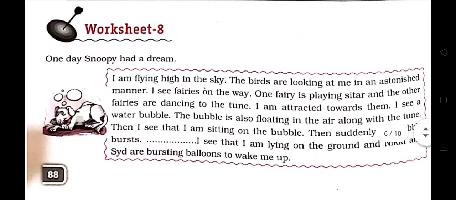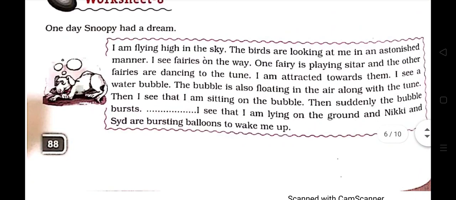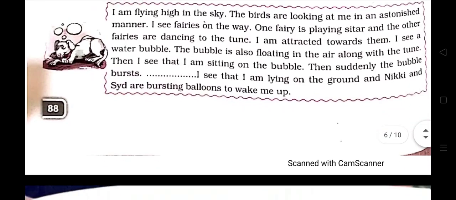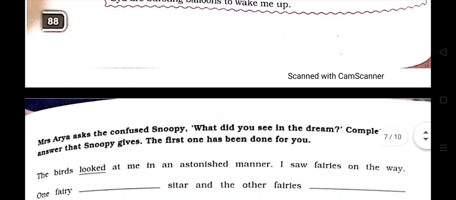Okay children, now let's do worksheet 8. In worksheet 8, you can see something is given. One day Snoopy had a dream. In the box, Snoopy's dream is given. I am flying high in the sky. With the help of this, you have to fill this.